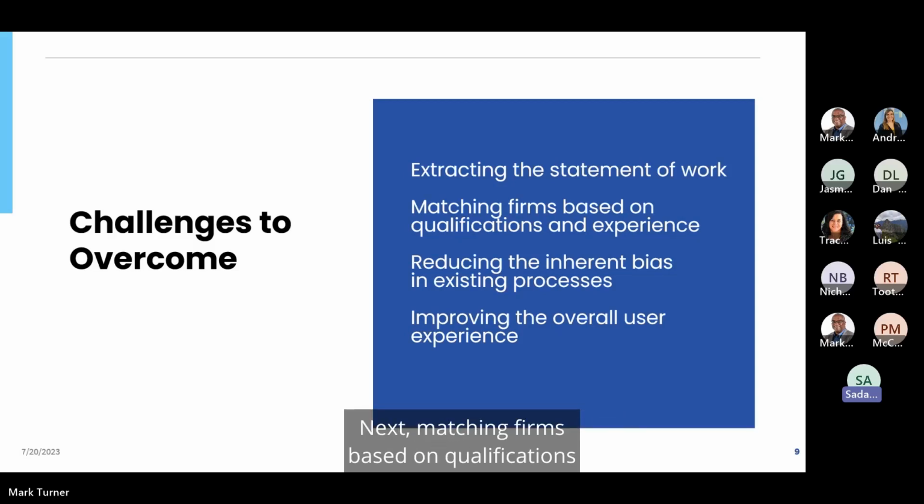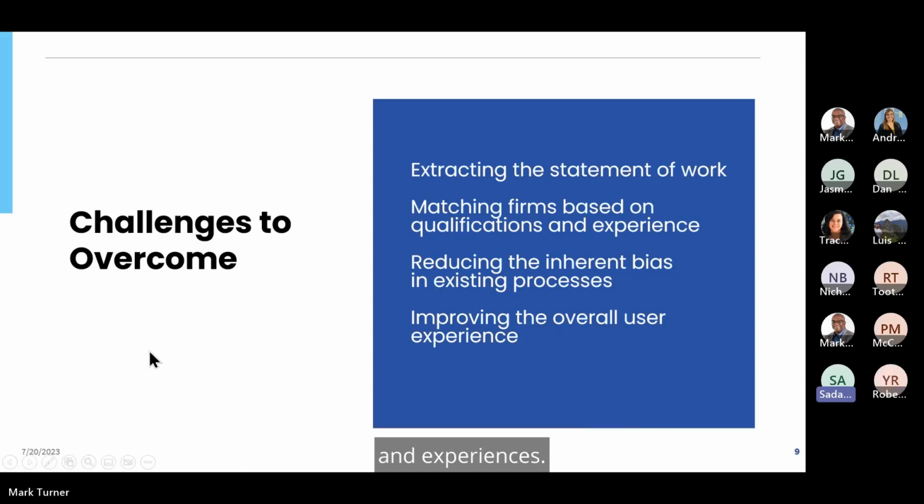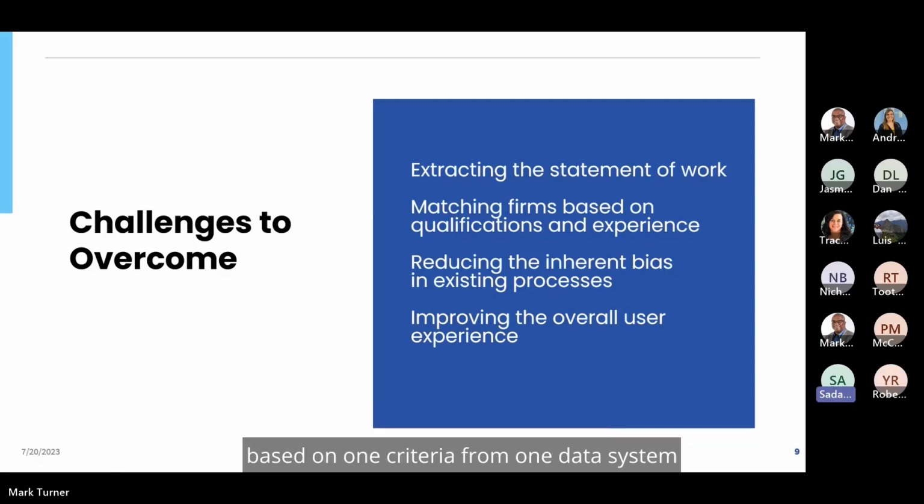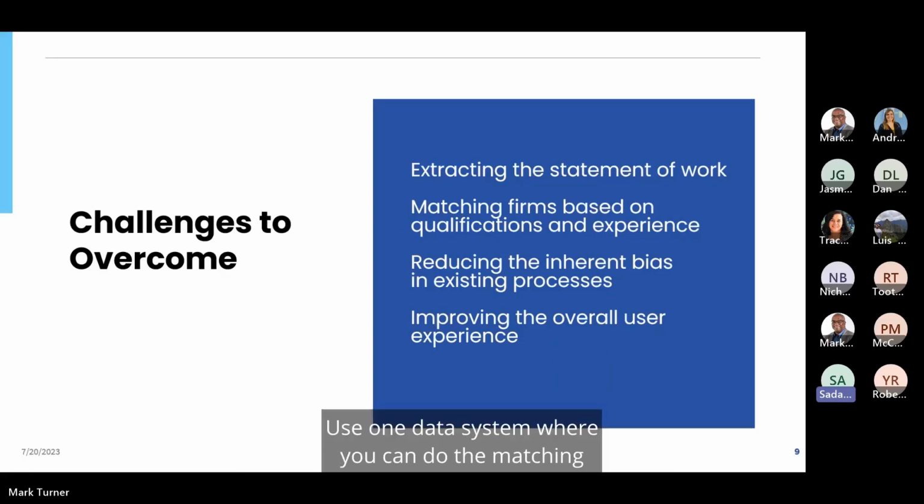Next, matching firms based on qualifications and experiences. So these are plural, not just matching or identifying firms based on one criteria from one data system and another criteria from another system. Use one data system where you can do the matching on multiple qualifications and experiences.